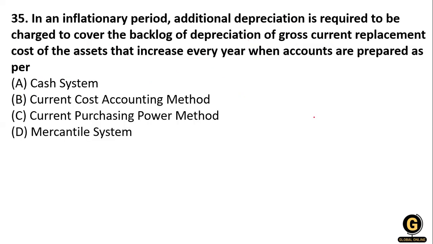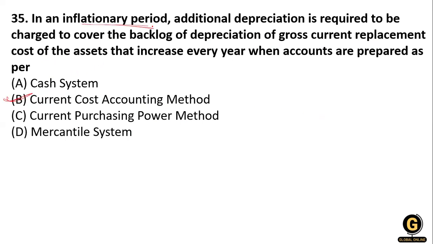Now the next question: in an inflationary period, additional depreciation is required to be charged to cover the backlog of depreciation of the gross current replacement cost of the asset, which increases every year, when the accounts are prepared as per: A, the cash system; B, the current cost accounting method; C, the current purchasing power method; D, the mercantile system. The right answer is the current cost accounting method.